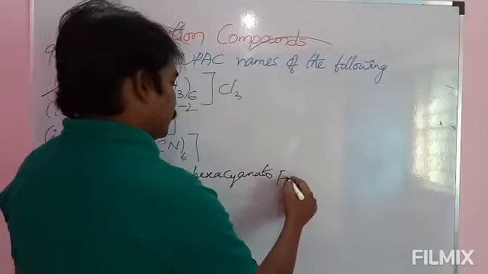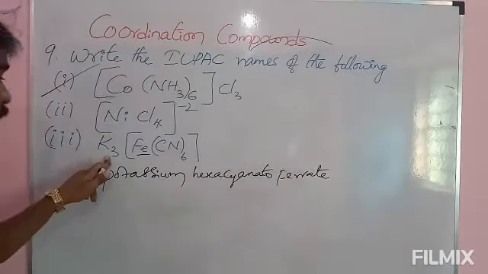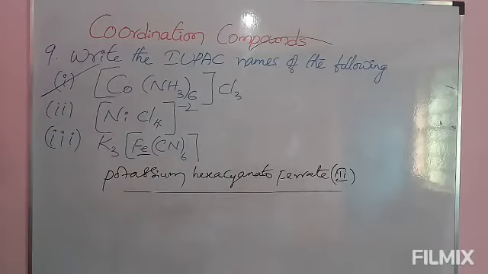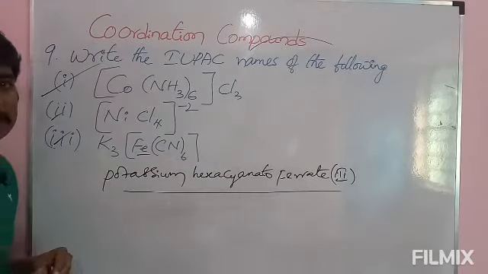Hexacyanido ferrate. Here 3 potassium is there, that's why I am writing 3 in brackets, ferrate 3. Potassium hexacyanido ferrate. Please note down this one and we will move to the next one, the 10th one, the last one.